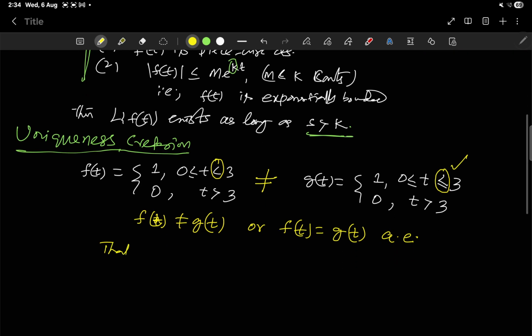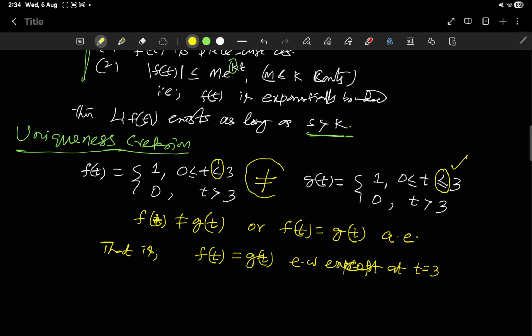That means f(t) is equal to g(t) everywhere except at t equal to 3. However, in general they are not equal.